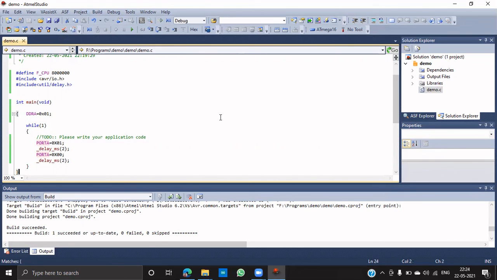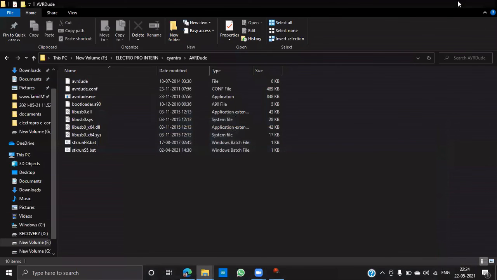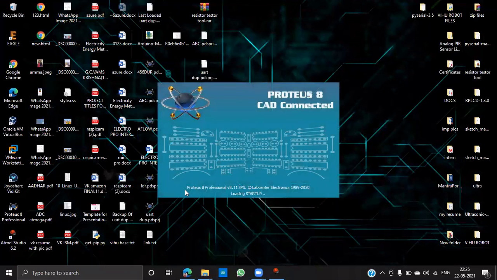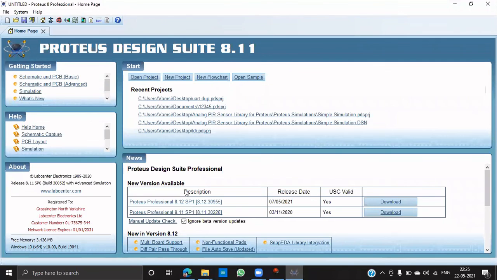So next we are going to Proteus. I am clicking on Proteus, and Proteus also you need to download from the internet, and it is not open source software. As I have said, Proteus is exclusively for simulation. If you click the icon, this window will appear. Then you click on new project. It will take some time initially.